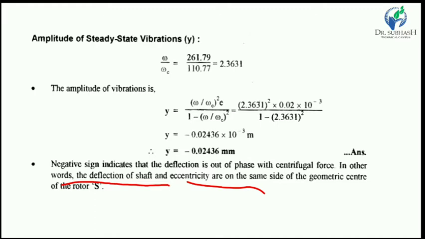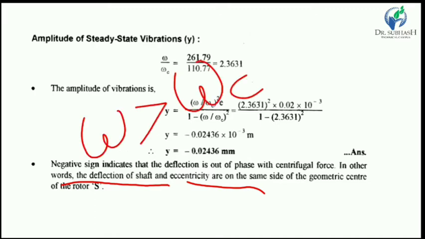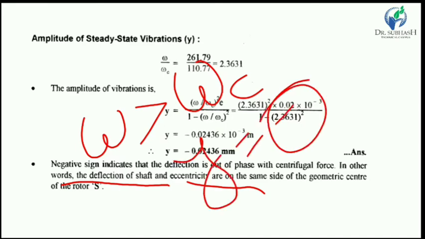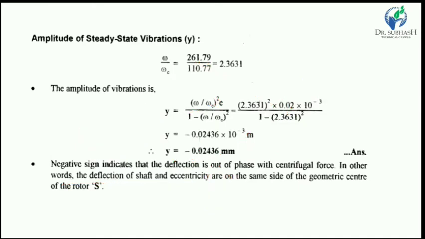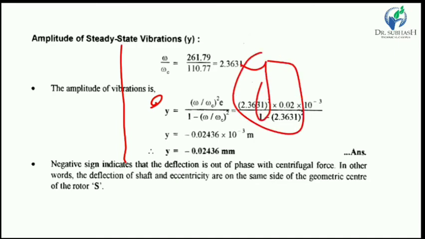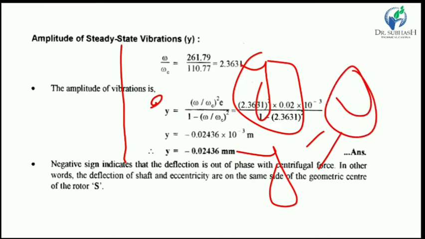the rotor. When the omega value is greater than omega c, then y is negative, and in this case the eccentricity e and the deflection y are both on the same side, and the light side of the rotor is on the outward side, so the deflection compared to the positive y value is lower, in negative.